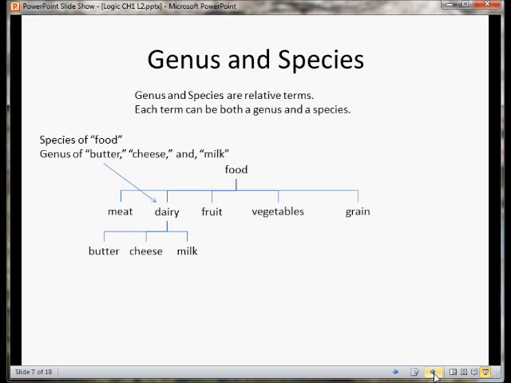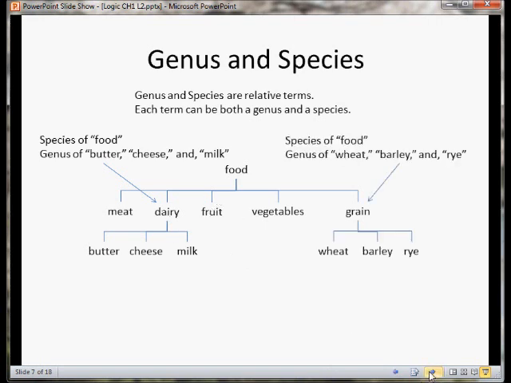For example, the term dairy is a species of the term food, but dairy can also be broken down into some other kinds of dairy products, and so it can be a genus of the terms butter, cheese, and milk. And so in this case, butter, cheese, and milk would be species of dairy. Dairy is in turn a species of food. We could also find some species of the term grain. So while grain is a species of food, it's a genus of wheat, barley, and rye. And as you can imagine, we could break this table down even further.